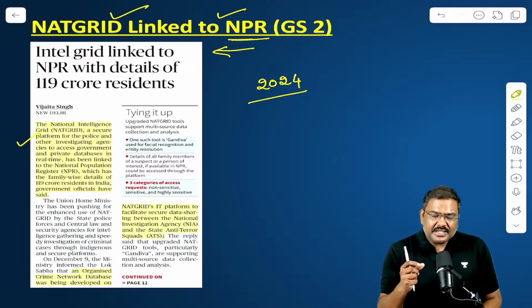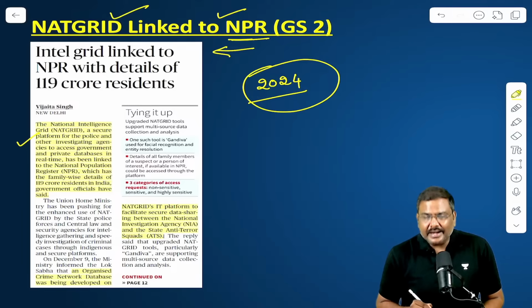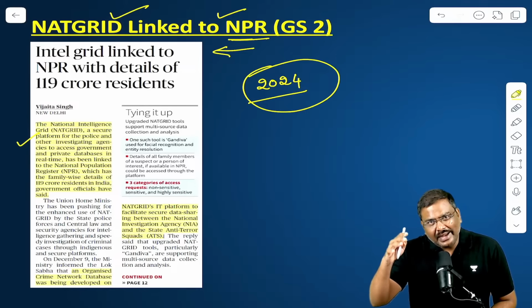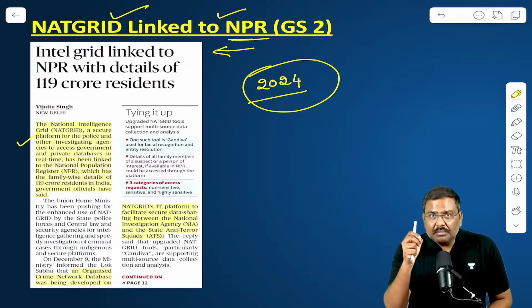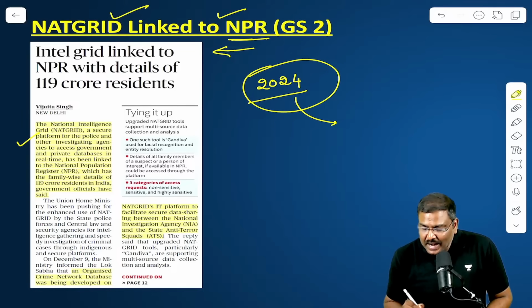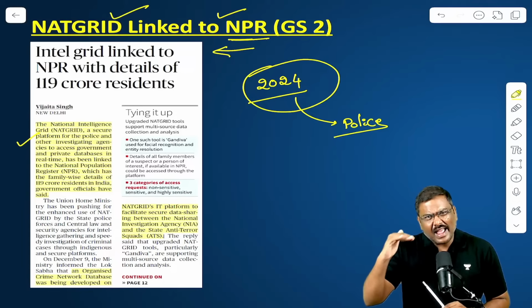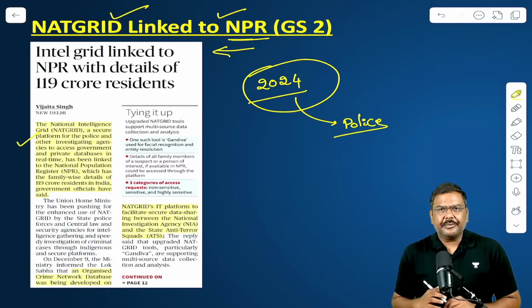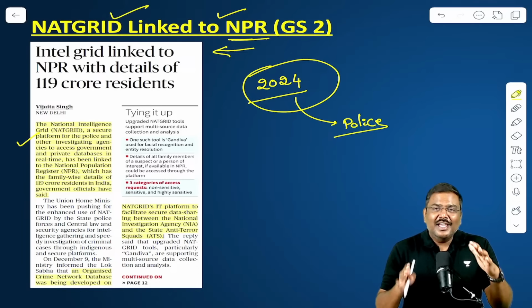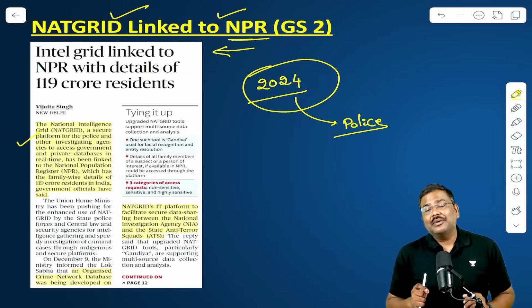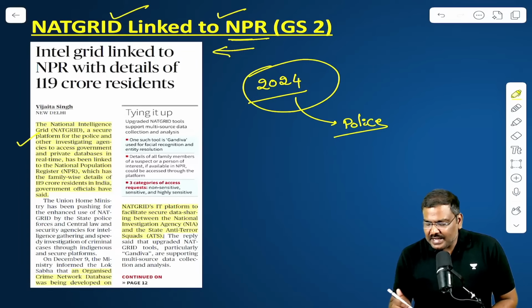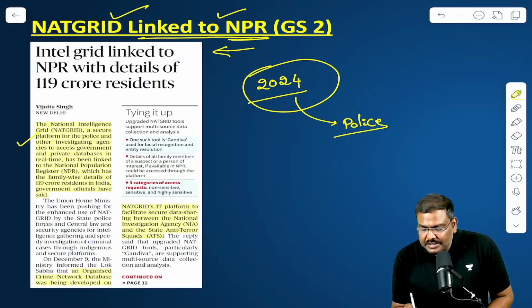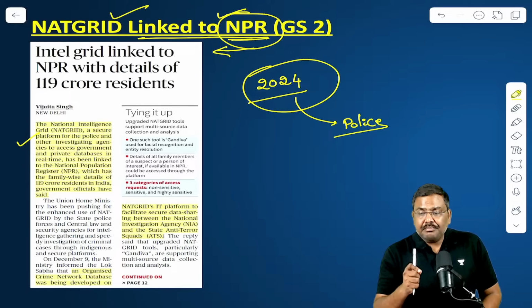But until recently, the access to NATGRID was available only to the intelligence agencies. But this year, the access to the NATGRID has been given to even the state police forces. Above certain rank, the access has been provided. This was the point that we discussed in one of my earlier sessions. Now, Government of India simply says NATGRID will be linked, connected to National Population Register, NPR.